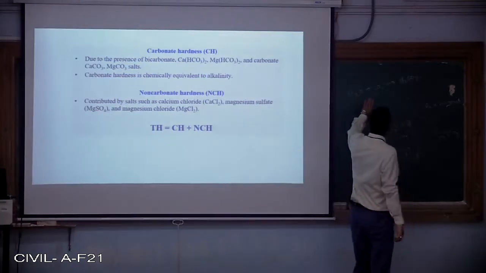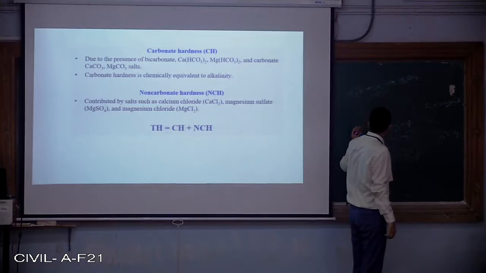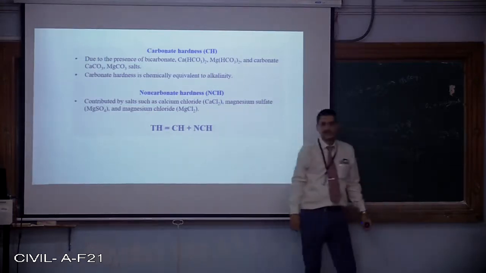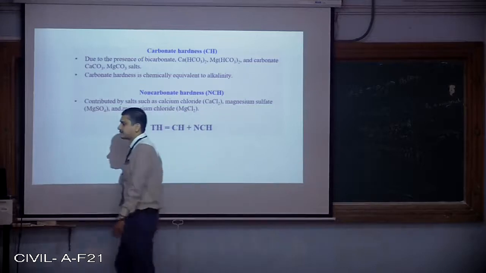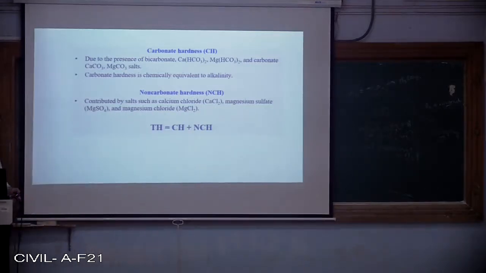The hardness caused by alkalinity and the carbon dioxide can be removed by usage of an excess amount of lime. However, permanent hardness cannot be removed. This is what we have discussed. So this permanent hardness is caused due to calcium chloride, magnesium chloride and magnesium sulfate. That's why we are going for making use of one more chemical compound, that is soda ash. So the combination of lime and soda is going to remove temporary as well as permanent hardness.